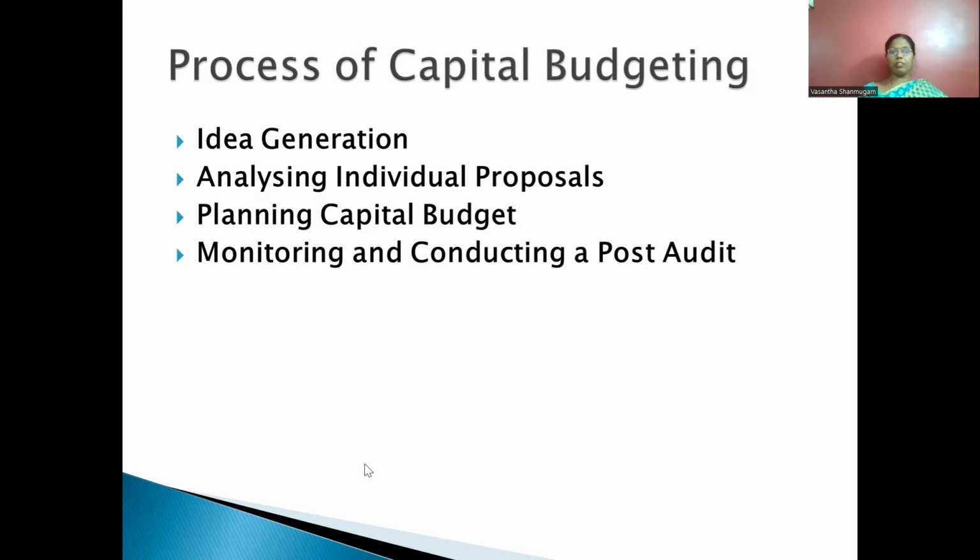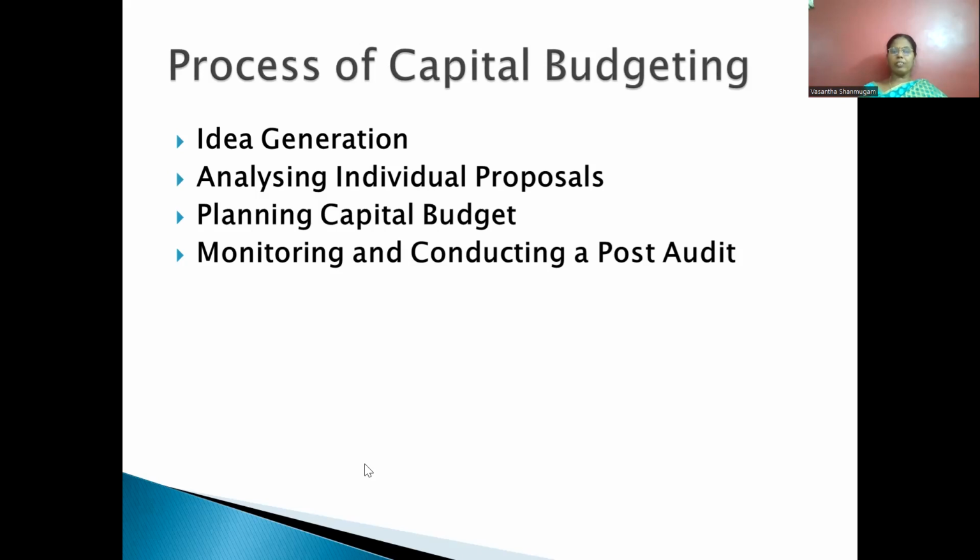Raising a fund means whether they are going for owned capital or borrowed capital. Owned capital is nothing but common equity shareholders. So it is cost free. We cannot simply say cost free because that also involves cost of equity. Or whether they are going for a borrowed fund.